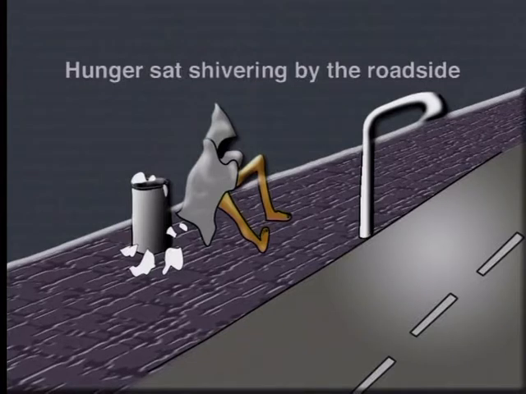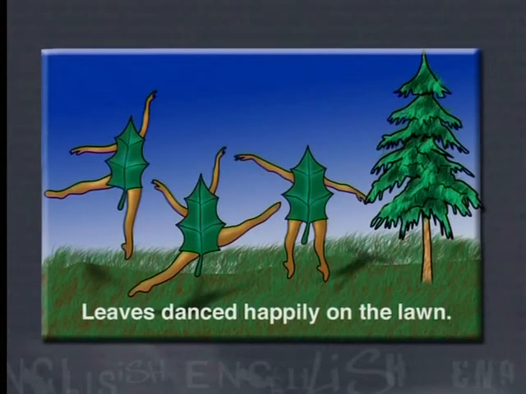In each of these examples, we give human qualities to non-human things. Hunger, which is an abstract idea, cannot shiver or sit, but a person can. And leaves, an inanimate or non-human object, cannot dance, but humans or people can.